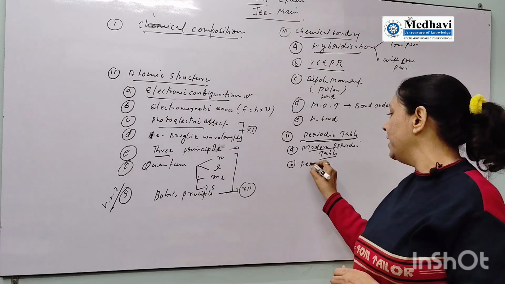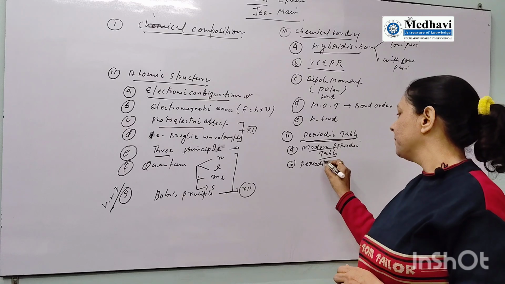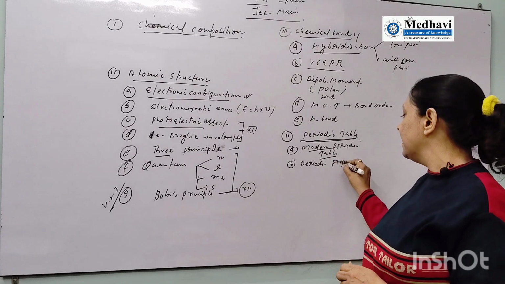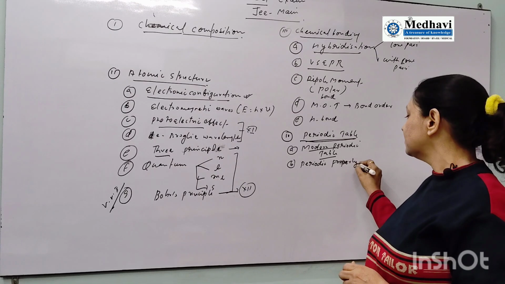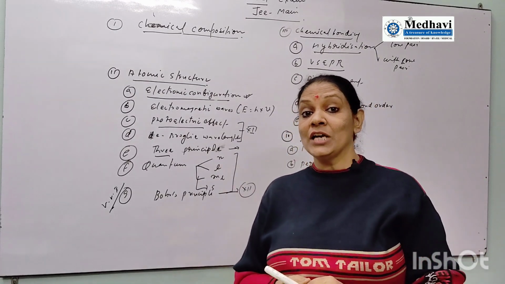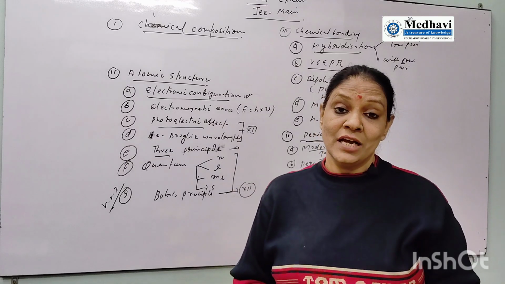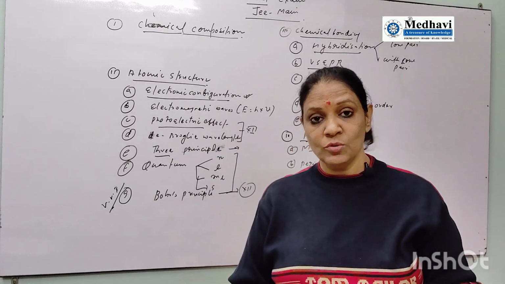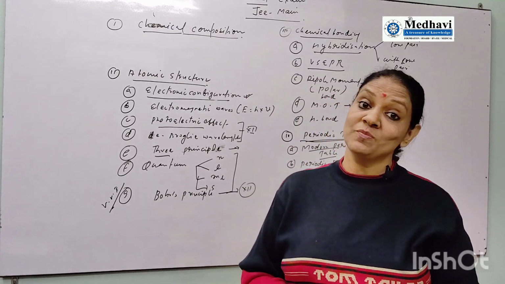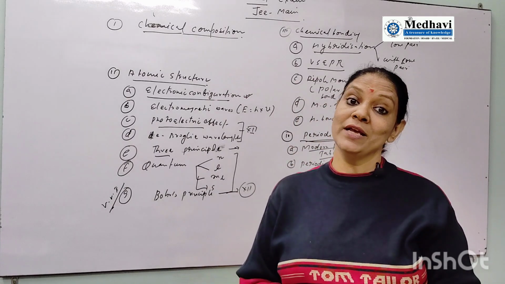Second is the periodic property. Very important. Periodic property is the property like atomic size, metallic, non-metallic characteristic, atomic radius, atomic size, both are same. Ionization potential, electron affinity. From this part you will get questions in the board exam.